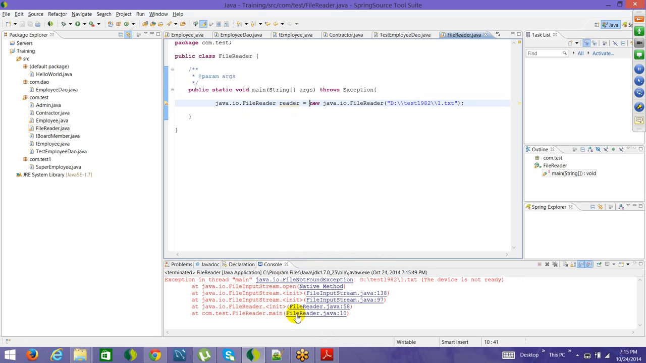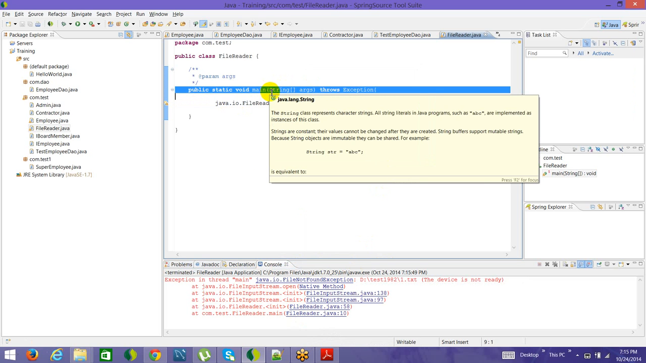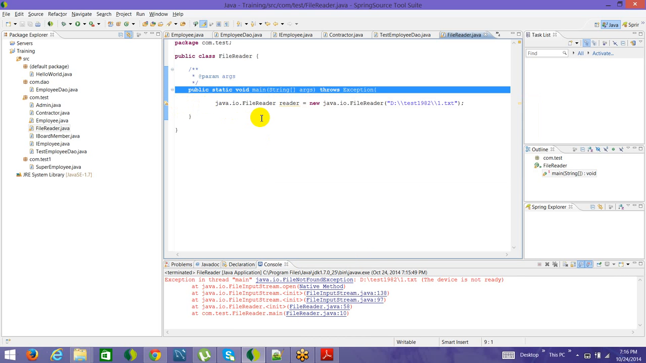You'll get an exception while running. Why? java.io.FileNotFoundException. Why? Because main is the last thread. So throws lets the exception trace propagate to the next level. Next level meaning the method which called it.